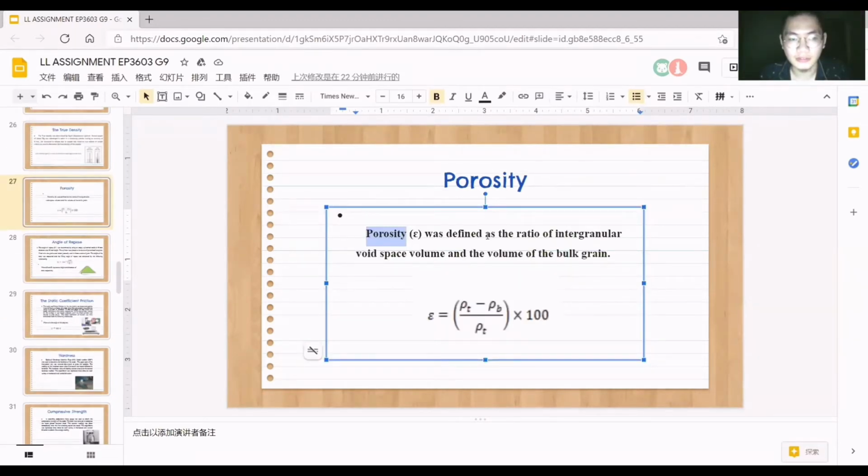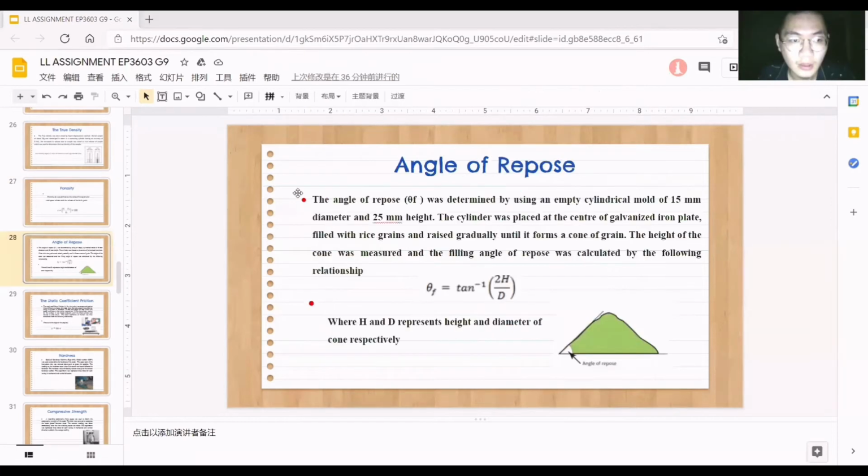Porosity was defined as the ratio of intercellular void space volume and the volume of the bulk grain. The angle of repose was determined by using an empty cylindrical mold of 15 millimeter diameter and 25 millimeter height.